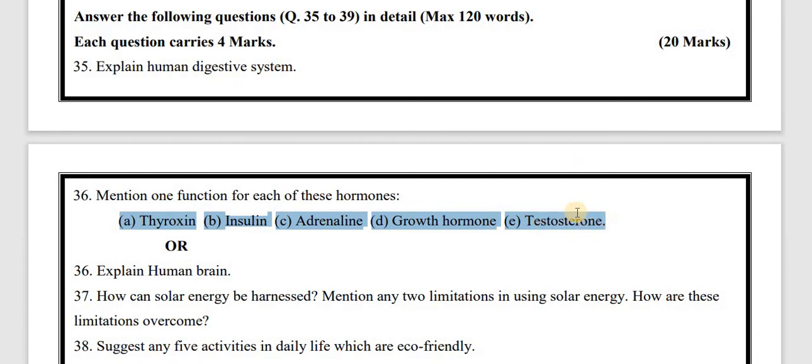E, testosterone, is a sex hormone which is responsible for the secondary characteristics in the male, and whatever changes occur during puberty in the male, testosterone is responsible for that.